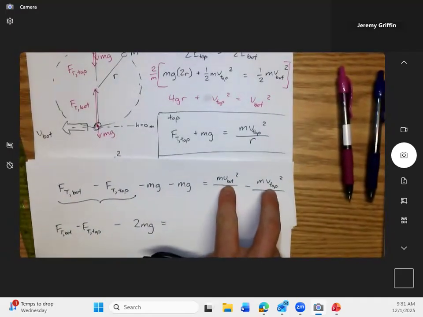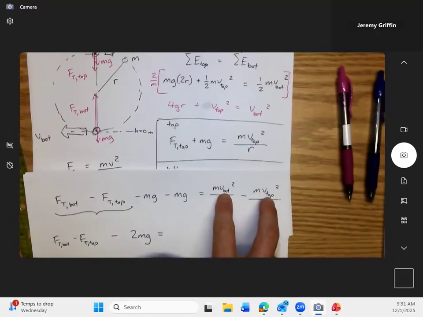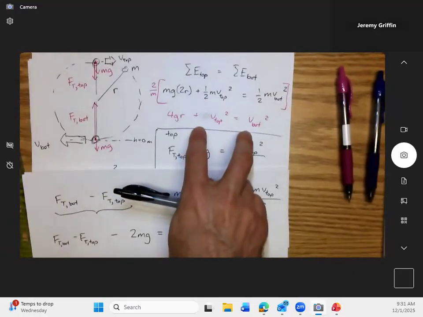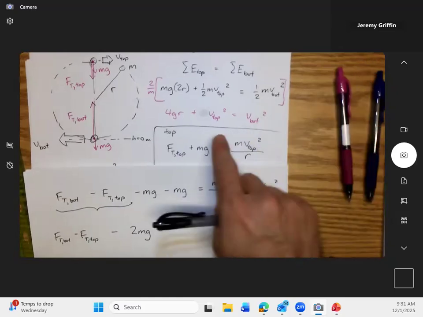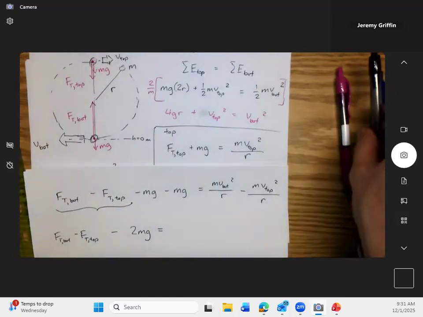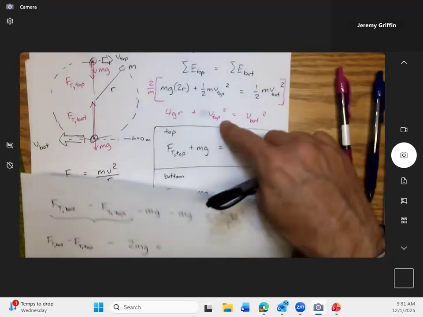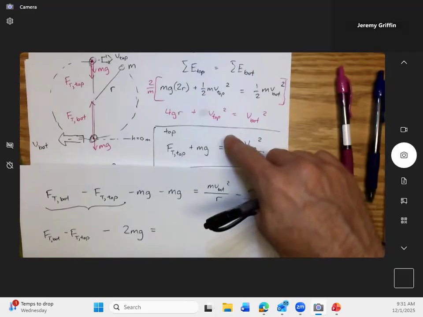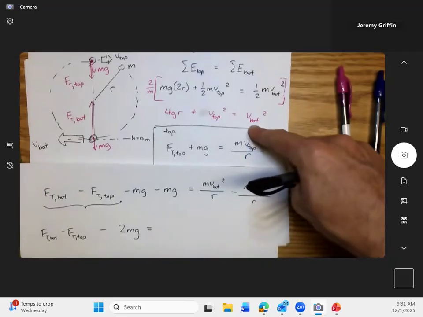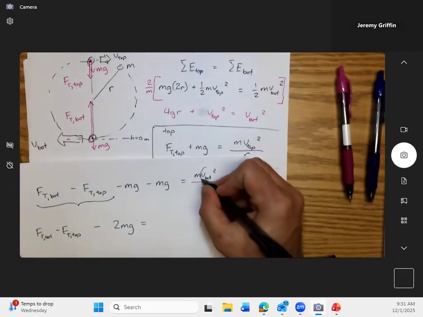Now, if only it had a connection between the bottom speed and the top speed. Oh, and that's what we got from the conservation of energy. That was the energy connection I wrote here in pink. So how could I rearrange this? I'm going to substitute. Do you guys see this v bottom squared right here?